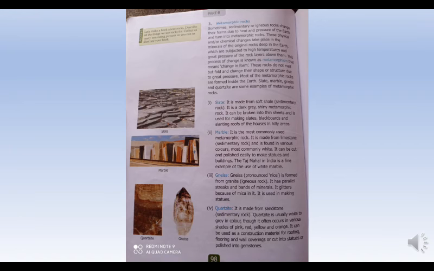In short, you can say that sedimentary and igneous rocks change their form due to heat and pressure of the earth and turn into a metamorphic rock, or you can say the metamorphic rock is a changed form of sedimentary or igneous rock due to heat and pressure of the earth.